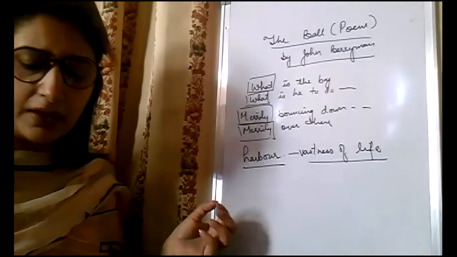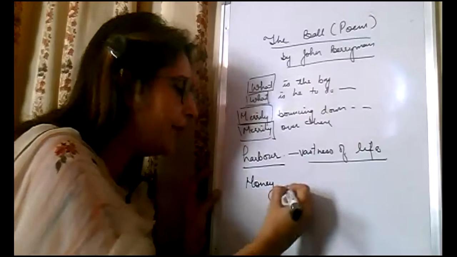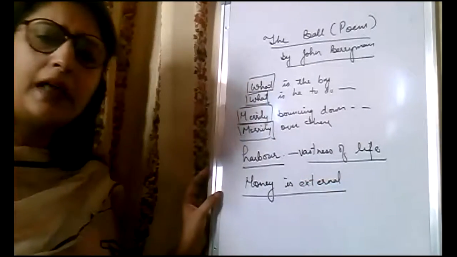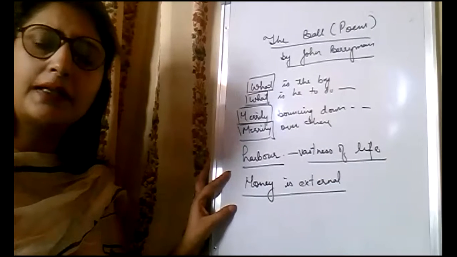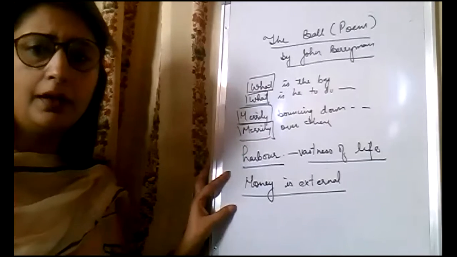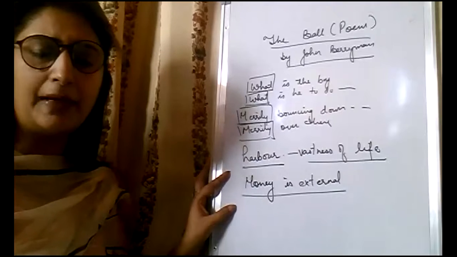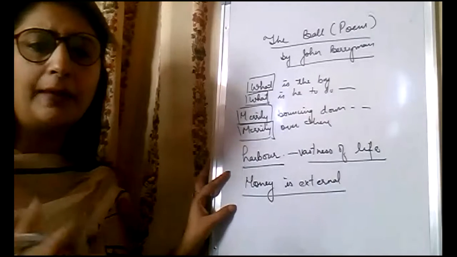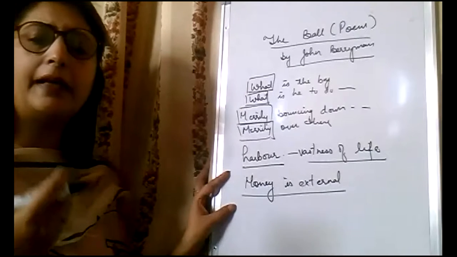Next, I left the poem at the point that money is external. This is quite an important concept in context of that poem. How is money external? Because with money you cannot buy everything. With money you can buy some things, you can buy worldly pleasures, but some things which have been lost can never be brought back with the help of money. If you spend money, it is not that you will get everything back.